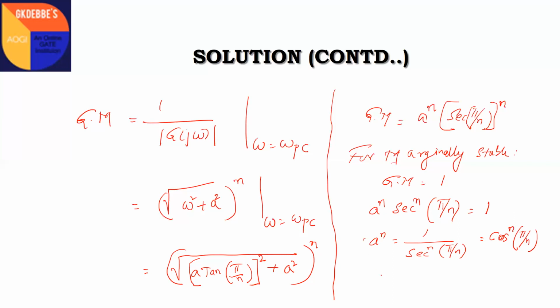From here, if you solve for a, we get a = cos(π/n). Hence, our option is D. Thank you.